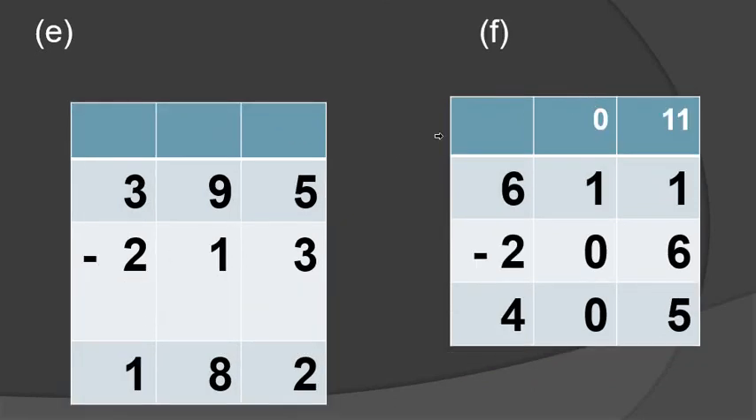So what is question number E? 5 minus 3, so how many, students? 2. 9 minus 1, 8. 3 minus 2, 1. Is this a very easy sum? Okay. 5 minus 3, 2. 9 minus 1, 8. 3 minus 2, 1. Then the answer is 182. Okay. Let's see question number F.